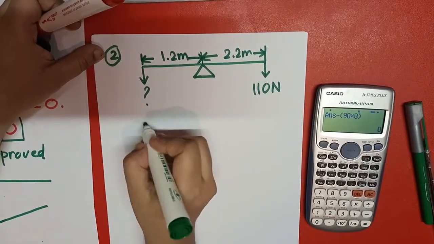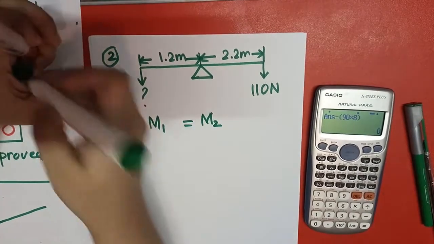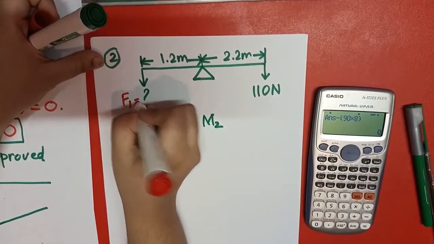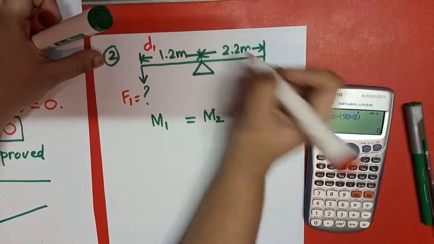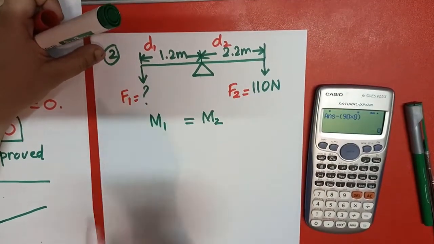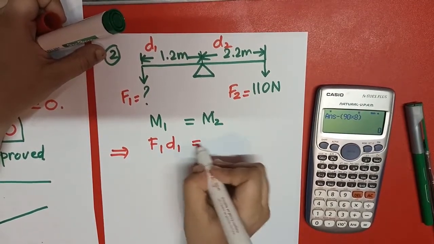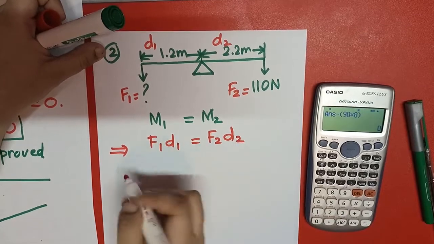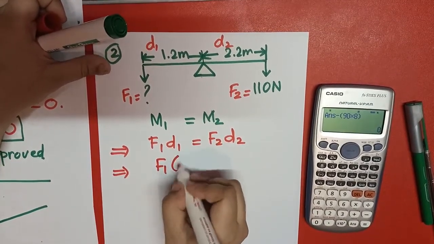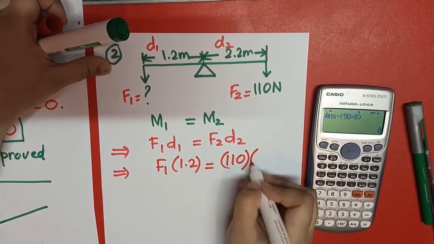So again I have to do M1 equals M2. So for example, I am writing it here. This is F1, this is D1, this is D2, and this one is F2. So I have to find out F1 from here. So F1 D1 equals F2 D2.